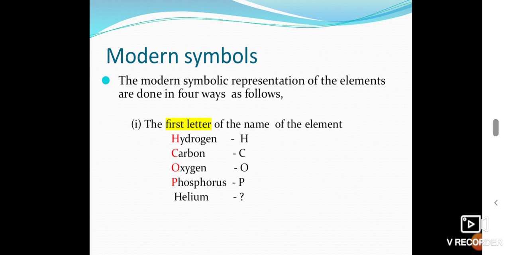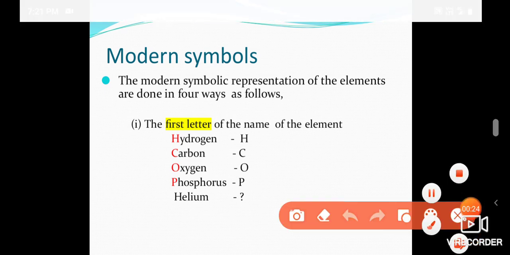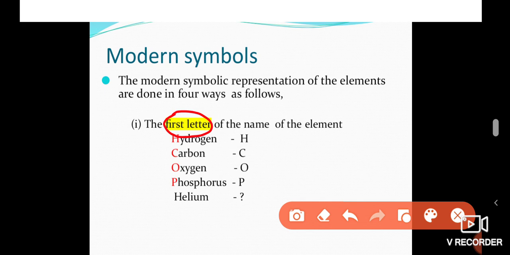Okay, if an element is represented by one letter, it is denoted by a capital letter. The symbol of the element is taken from the first letter of its name.